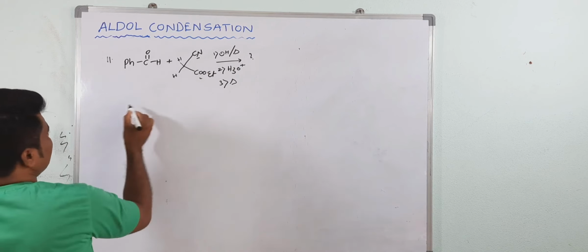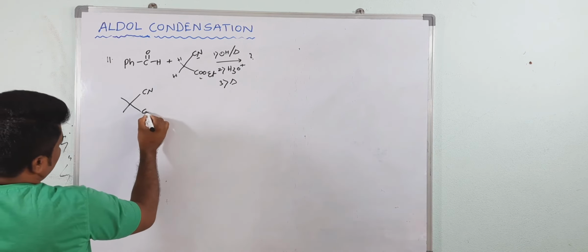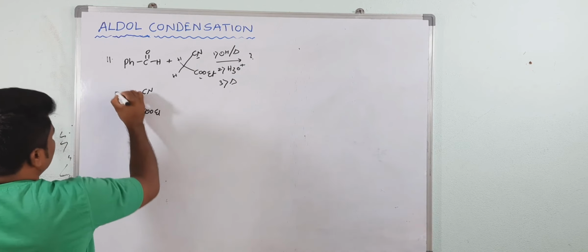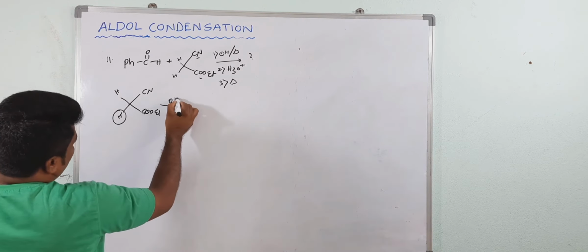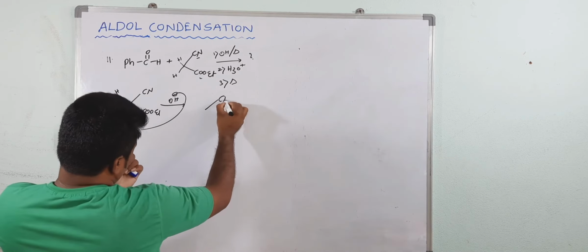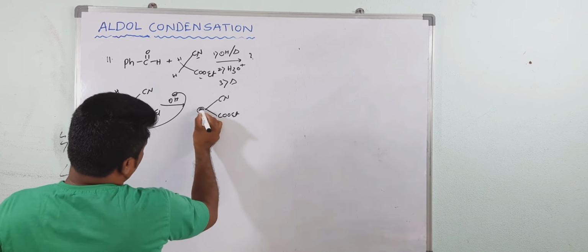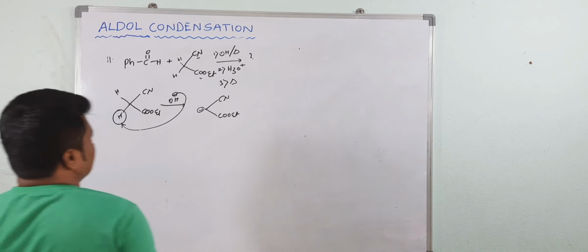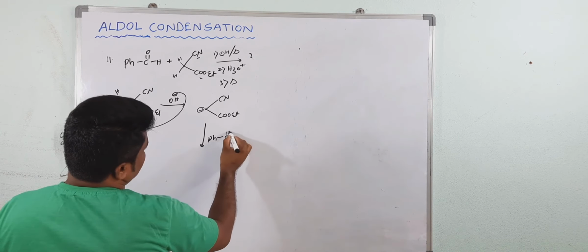See, first what happened? Cyanide. This is the ester group. Here the hydrogens are acidic hydrogens. Okay, now in the presence of alkaline condition, it will take the H plus. Now you will get the nucleophile. This nucleophile will react with benzaldehyde.